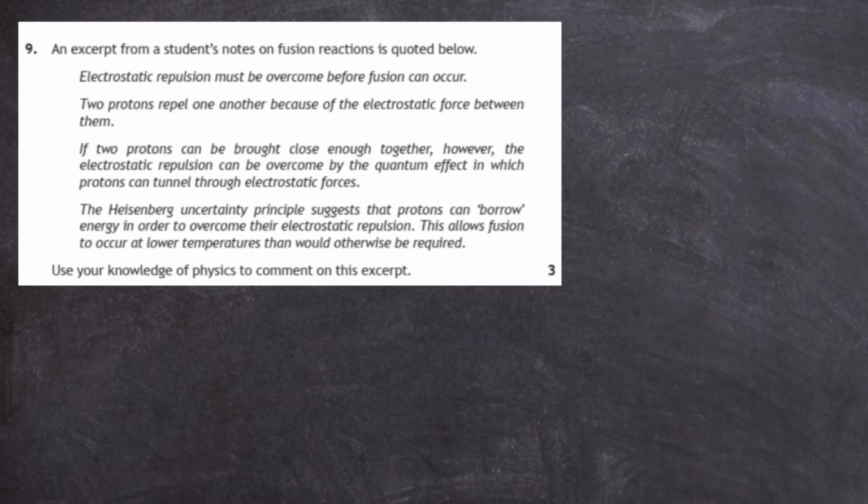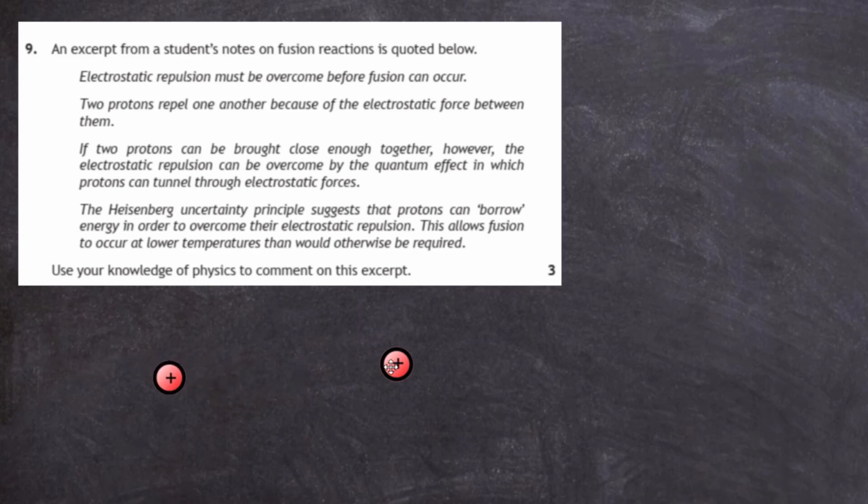And for 3 marks, you're asked to show off your physics, to use your knowledge to comment on the above excerpt. Well, you can go through it step by step. You know fine well that fusion is the coming together of two nuclei, and they must come together at such a speed to overcome the electrostatic repulsion. If the proton has not got enough kinetic energy, then it will not overcome the electrostatic repulsion and it will be repelled away.